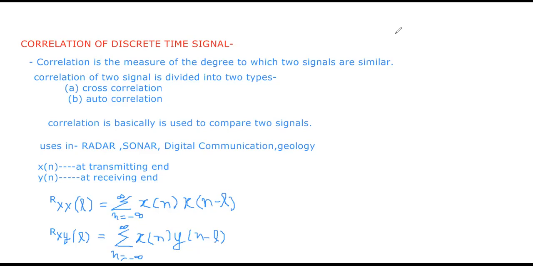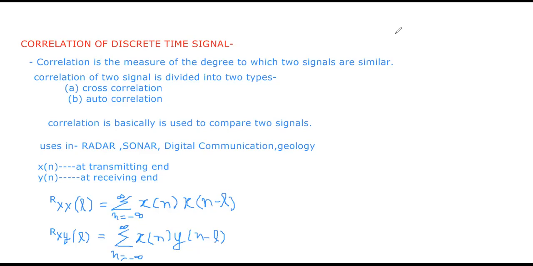For our understanding, we can denote x(n) at the transmitting end and y(n) at the receiving end. Generally, there is a lag in the communication when we transmit a signal to the receiver end. There is a delay.